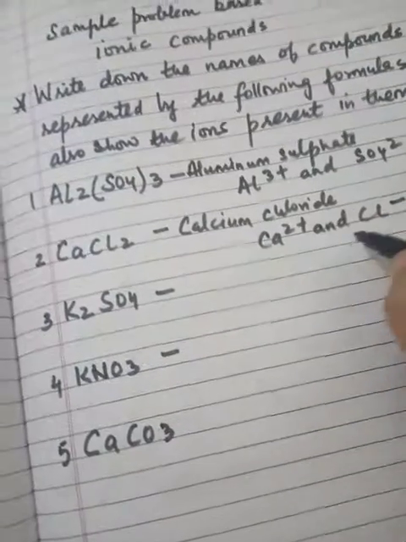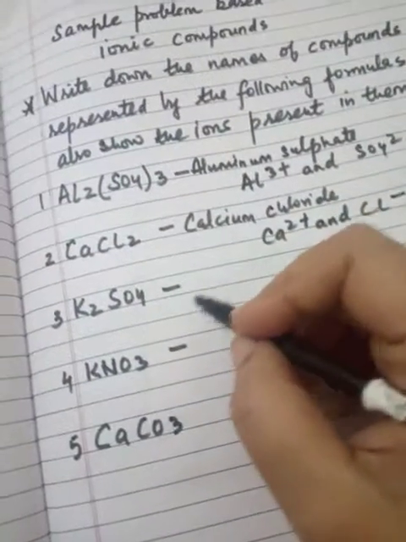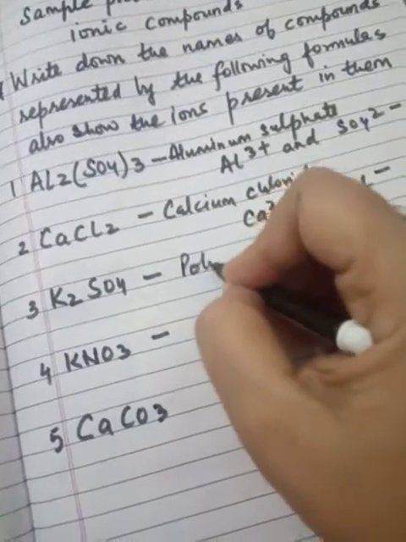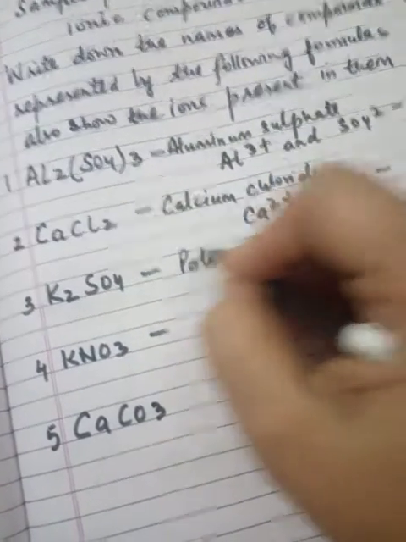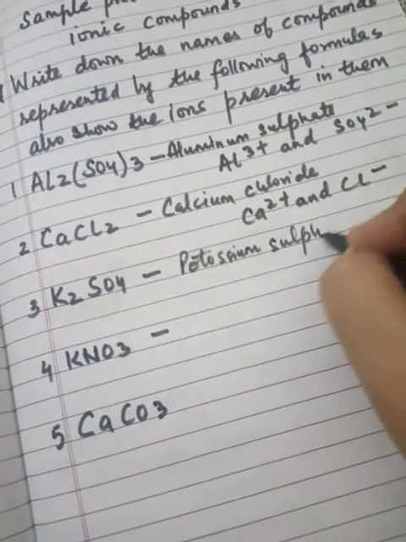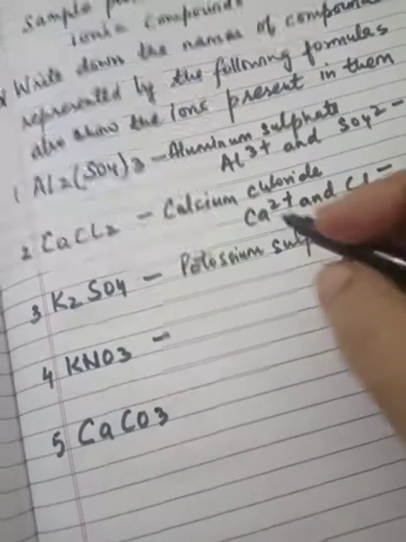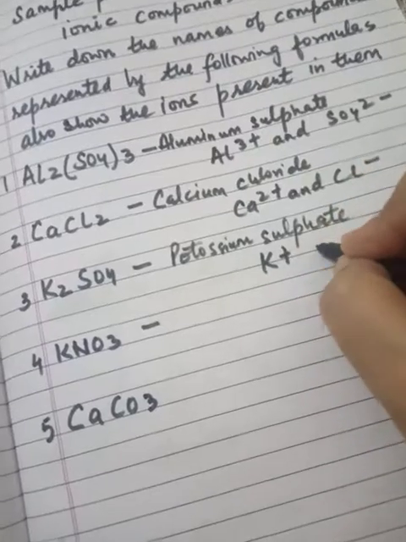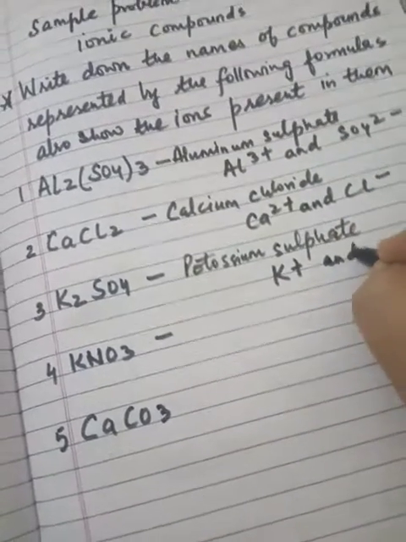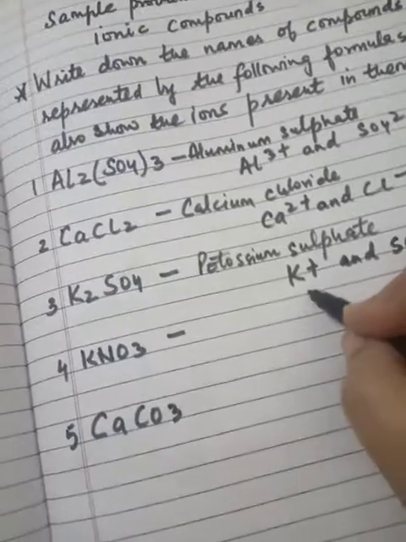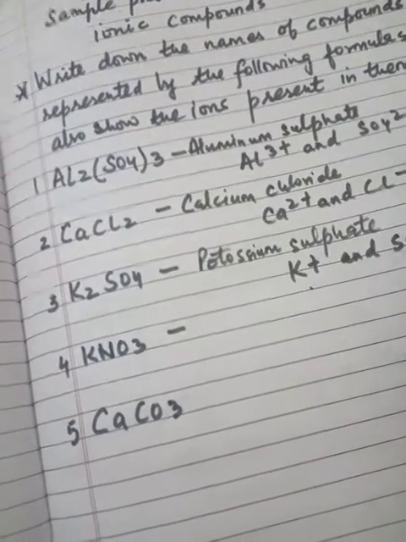Then K2SO4 is potassium sulfate. The ions present in that are K plus and SO4 2 minus. Potassium and sulfate.